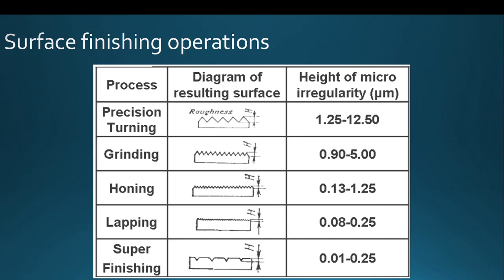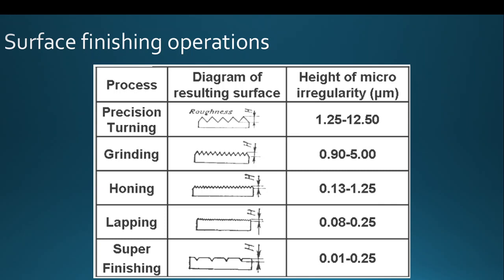So what are the various kinds of surface finishing operations and their range of accuracy? Normally, just after the process of turning on a material, the roughness is nearly 1.25 to 12.5 micrometer. This kind of roughness is macro level, and this won't give a smooth surface for handling. After the process of grinding, we can get some additional surface finish.